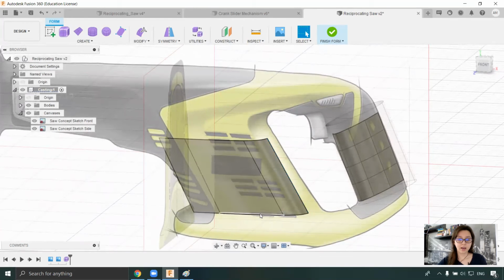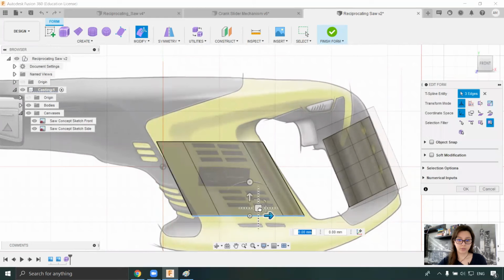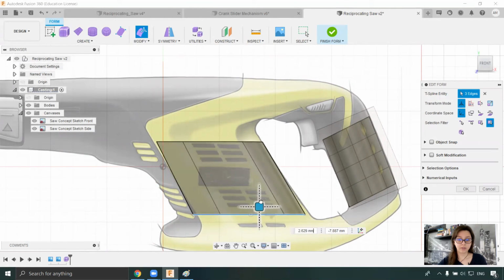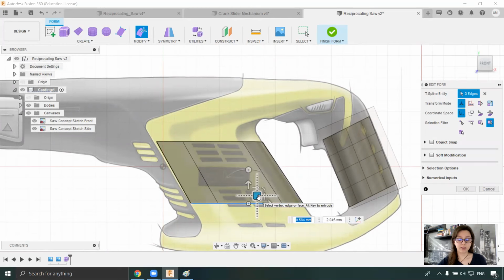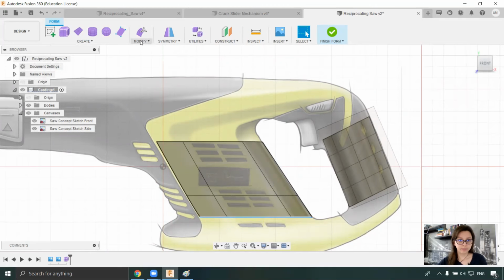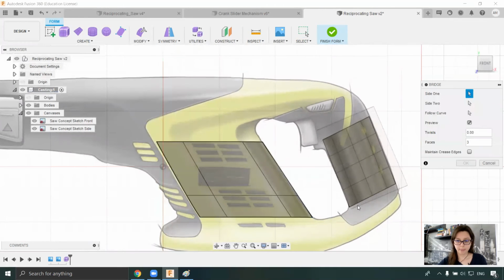And I will use this to modify to go a little bit up and then create some new faces by pressing Alt before moving. Interesting. Let's try again. So bridge.